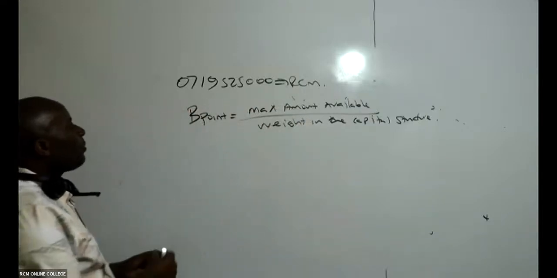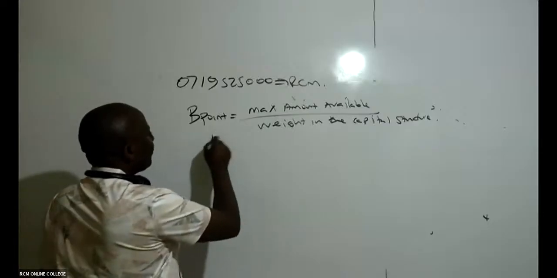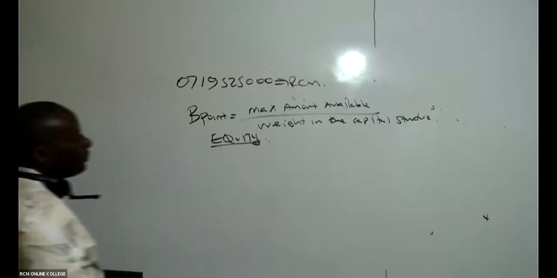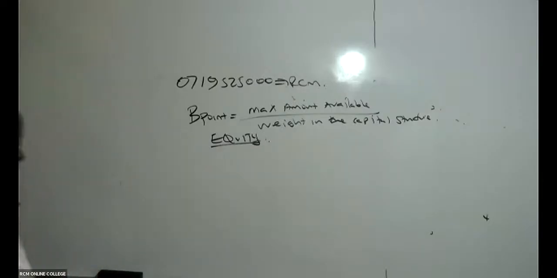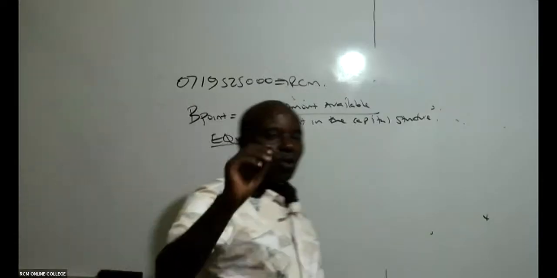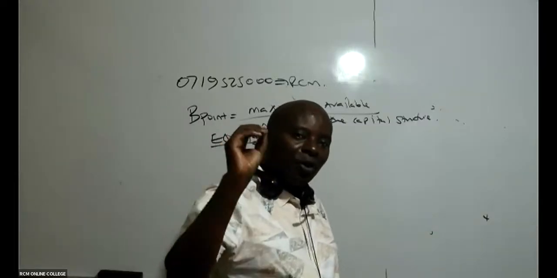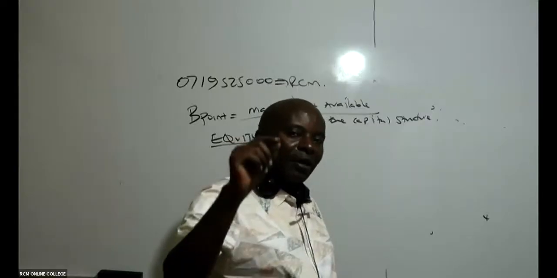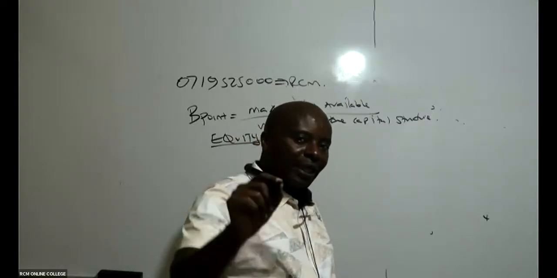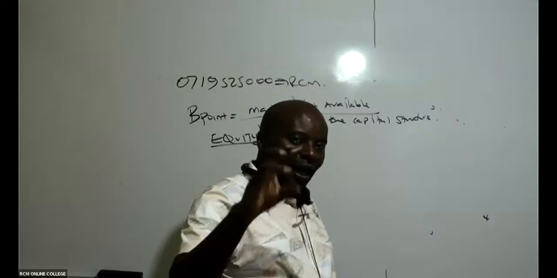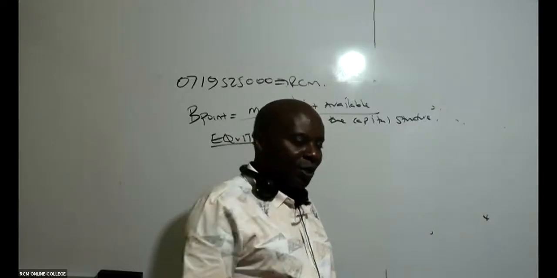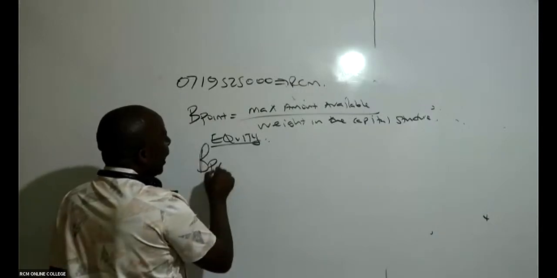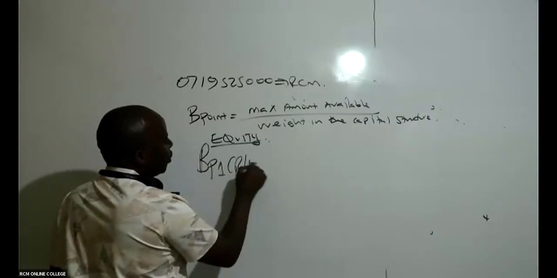And we shall get the breakpoint for equity, and for debt. Remember, under equity you've got two things: retained earnings and ordinary shares. So you must give us a breakpoint for retained earnings first, since it is cheaper, and then a breakpoint for the ordinary shares. So come here and give me BP1, retained earnings.